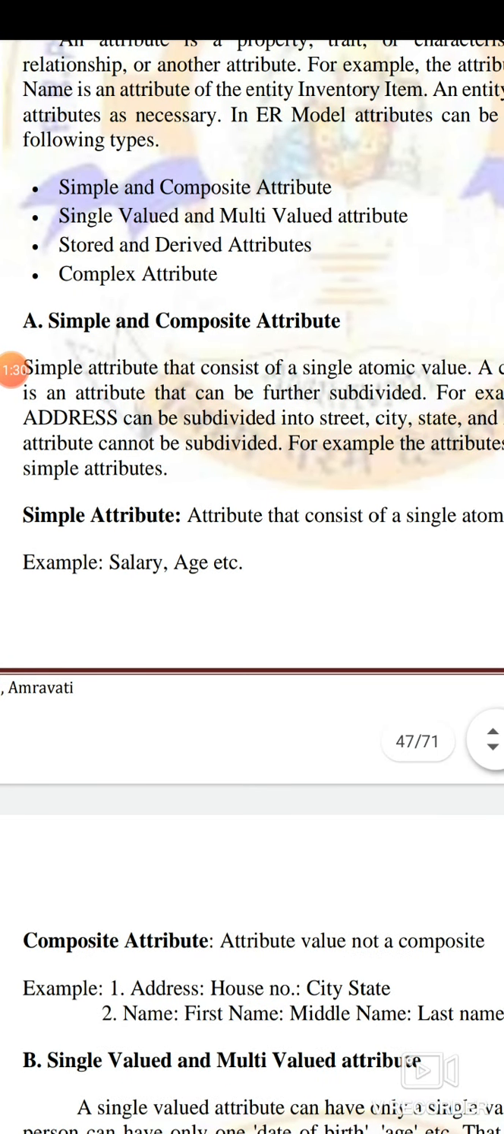Suppose, for example, salary. If there is a particular person, a worker, he has a certain salary and a specific address. You cannot divide the salary further, but the address can be divided into street number, zip number, area, lane, etc. So that is a divisible attribute. The attribute that is not divisible further is known as a simple attribute.